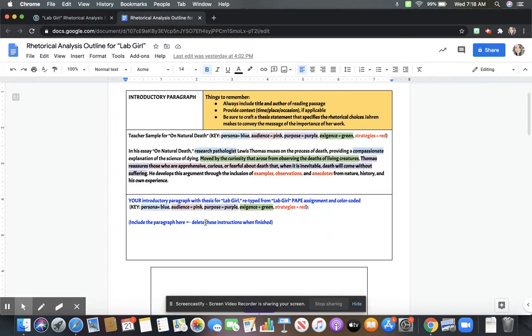So right here is where you're going to copy and paste your introductory paragraph from your PAPE chart. You'll need to make sure that it is color-coded for the rhetorical situation, as well as labeling the strategies that should be in your thesis statement. Okay, so right here, you're going to paste it. Then it says to delete these instructions when you're finished. So do not leave this in parentheses right here. Make sure you delete it.